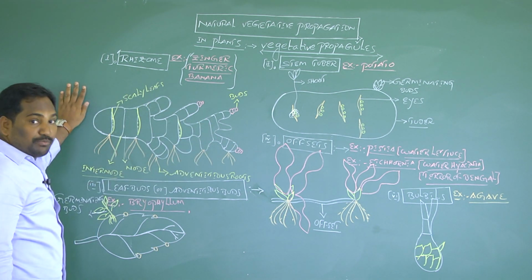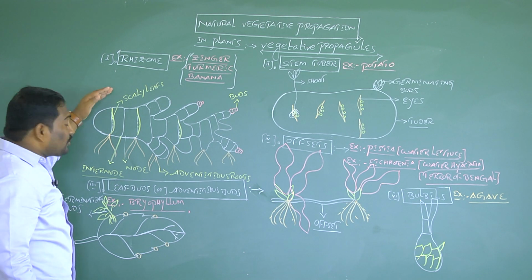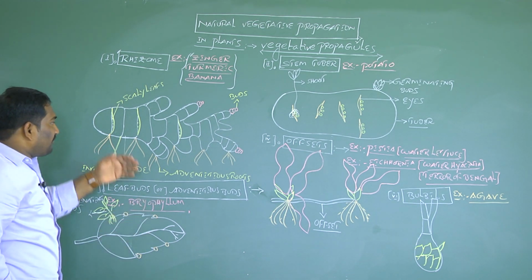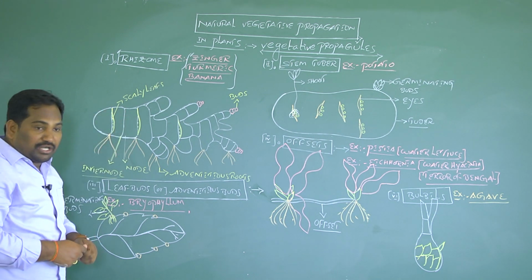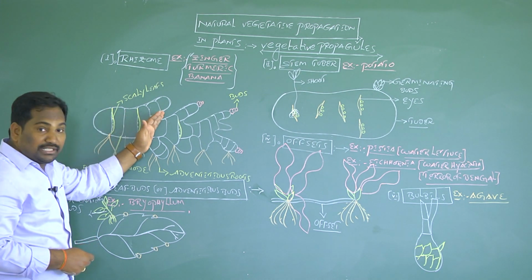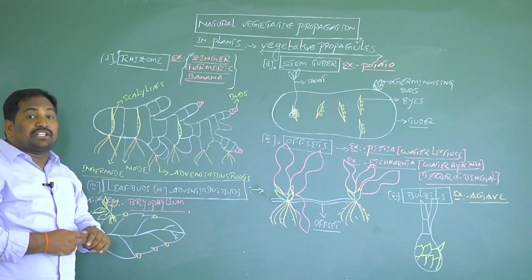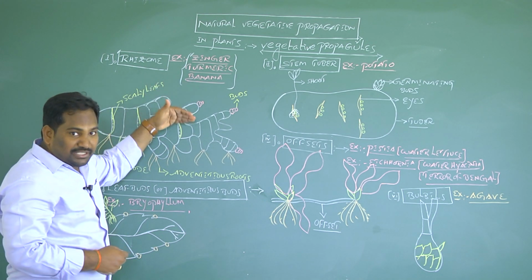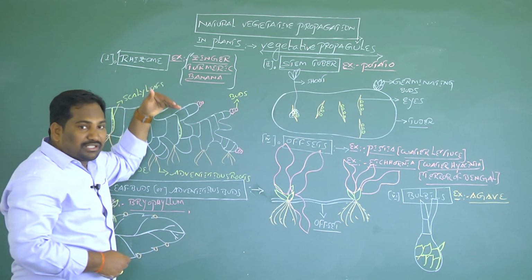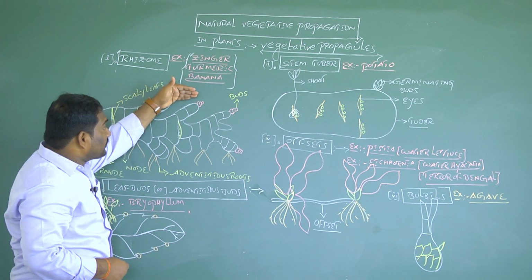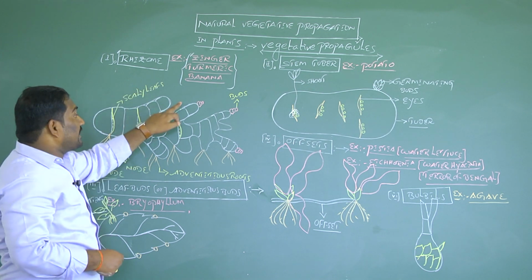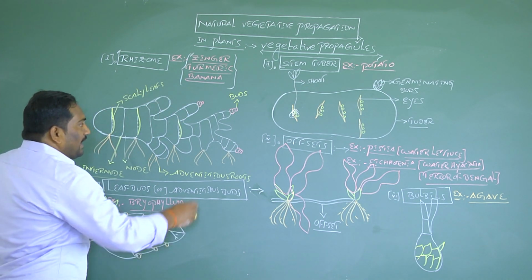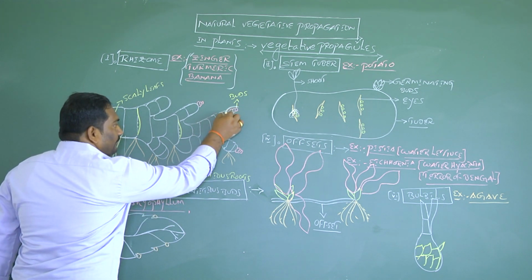It is an underground stem modification, also called a multi-purpose stem modification. The main functions of the rhizome: it stores food material, it is responsible for vegetative reproduction, and it is the organ of perennation, protecting the plant from unfavorable conditions. The rhizome present just below the soil is called the organ of perennation. The rhizome has buds.